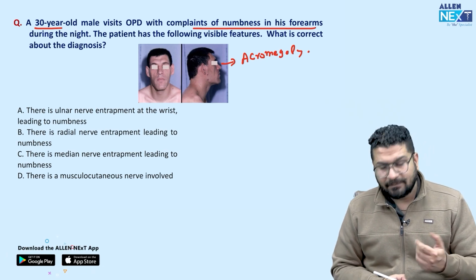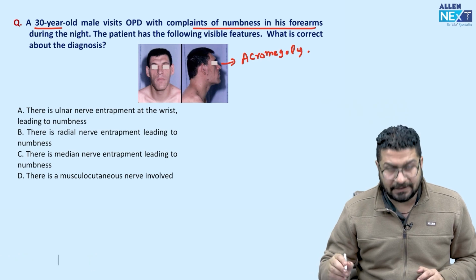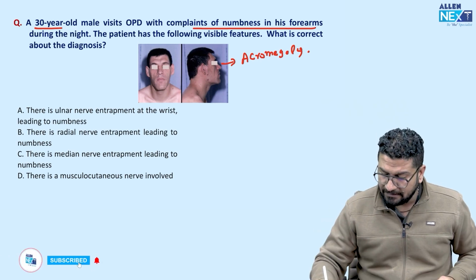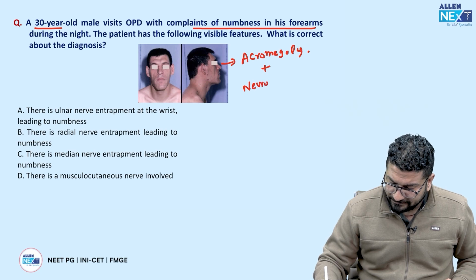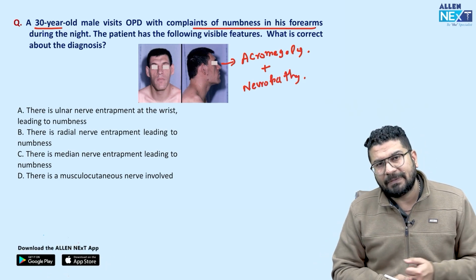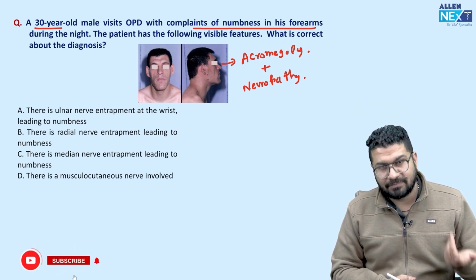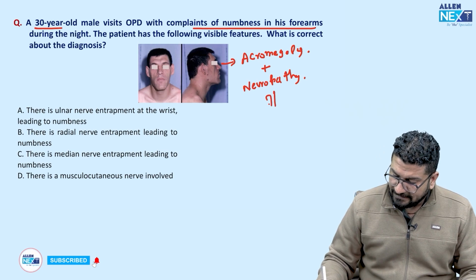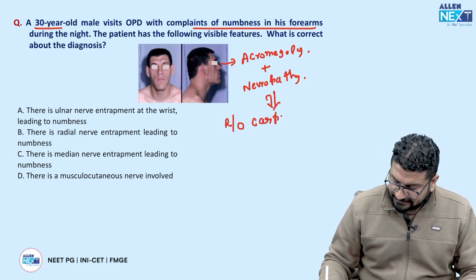So acromegaly आपको दिख रहा है, तो acromegaly का patient है. What is correct about diagnosis? So I can tell you it's a patient with acromegaly who is coming to you with some neuropathy. So कुछ ना कुछ neuropathy हो रही है. So what is a common neuropathy which we can see? Patient can develop, yes, very good, carpal tunnel syndrome. So acromegaly के patient में क्या होती है हमेशा? There is risk of carpal tunnel syndrome.